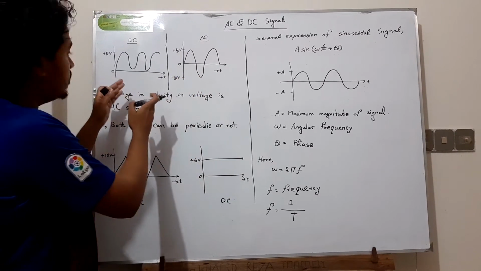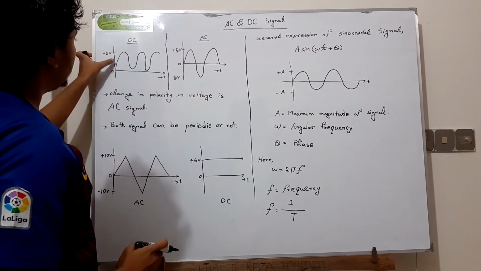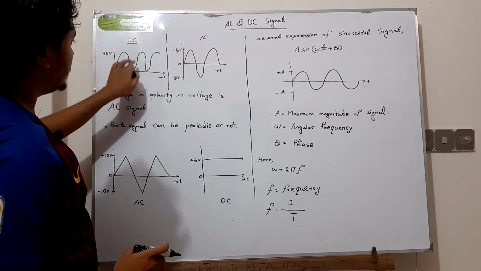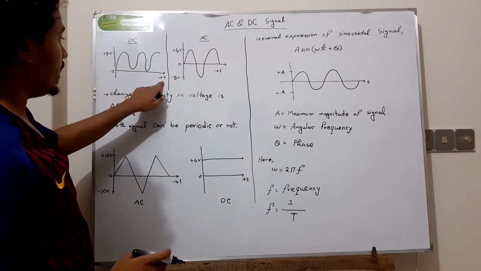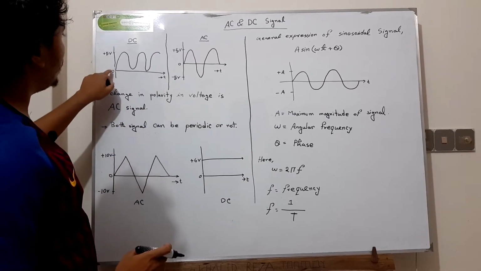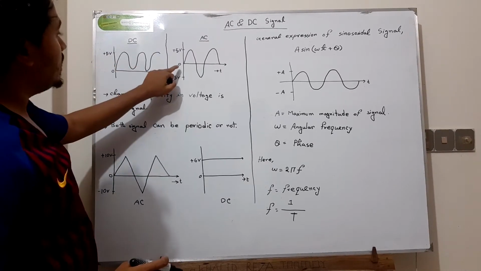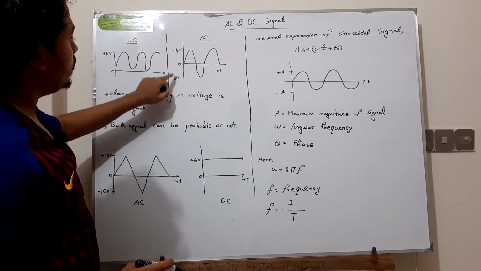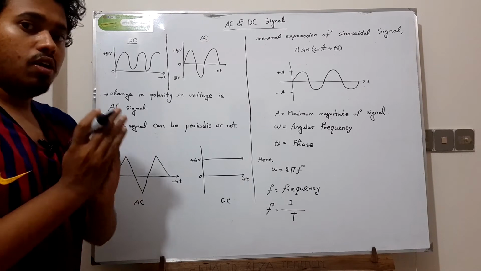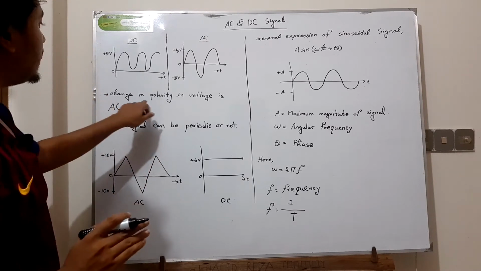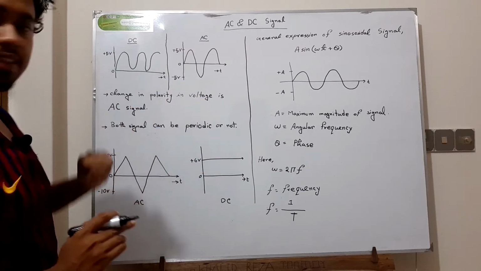But here the signal is not changing its polarity with respect to time, because it's varying from 0 to positive 5, whereas the other varies from positive 5 volt to minus 5 volt. So we can very easily say that a change in polarity of voltage is an AC signal.